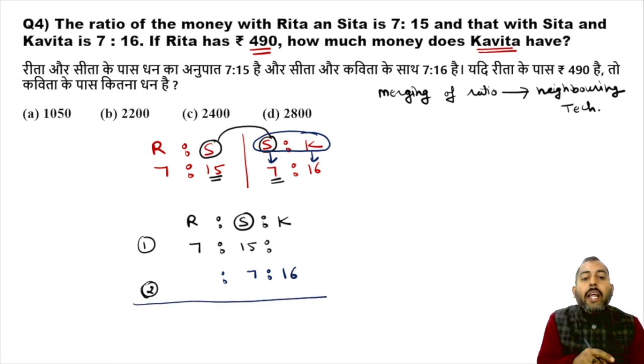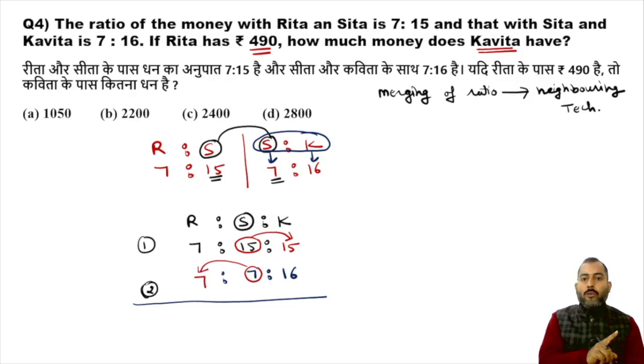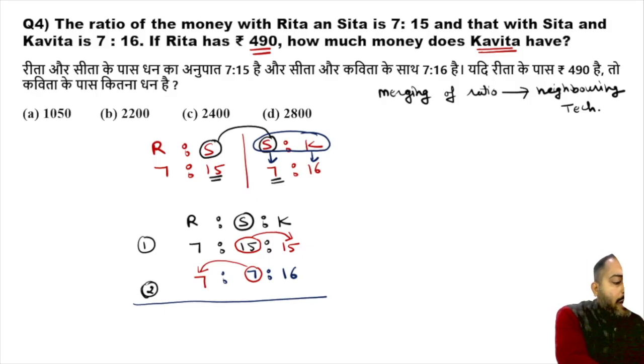Now apply the neighboring technique. In the first ratio, this 15 is not having any neighbor below Kavita. So repeat this 15. In the second ratio, this 7 below Sita is not having any neighbor. So repeat this 7 below Rita also. Okay, I hope guys this is clear to everyone.